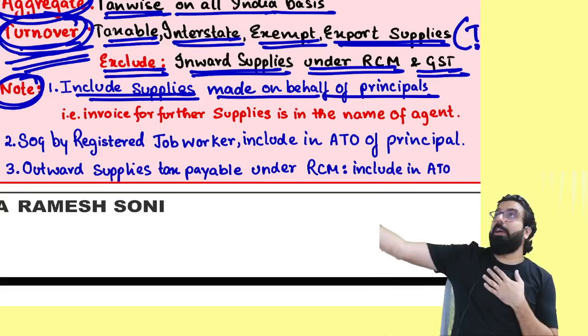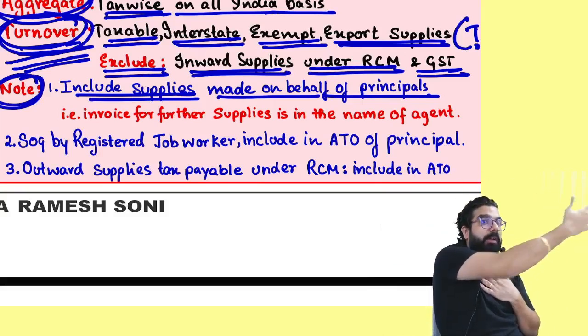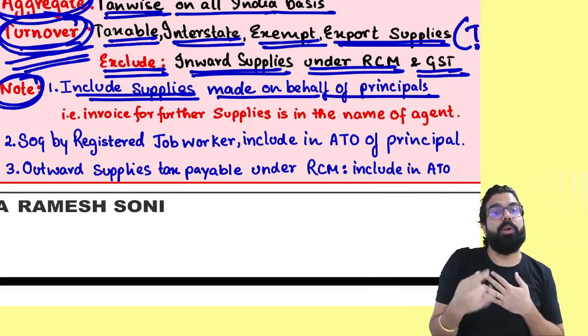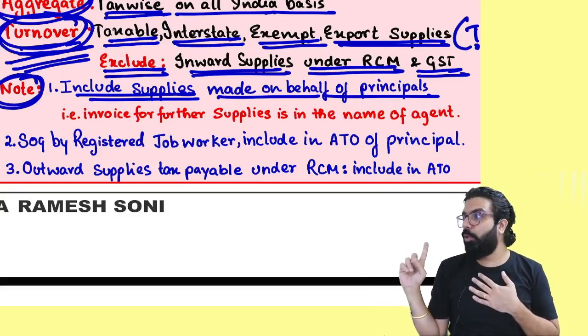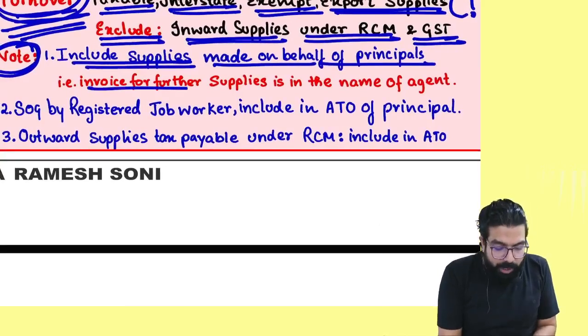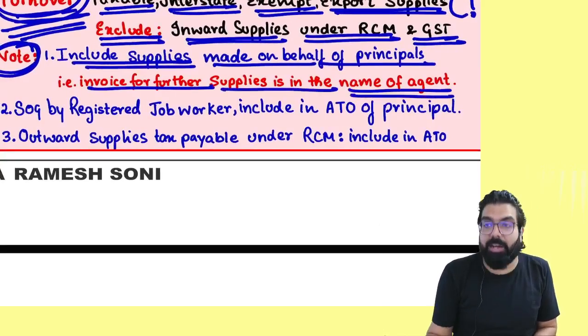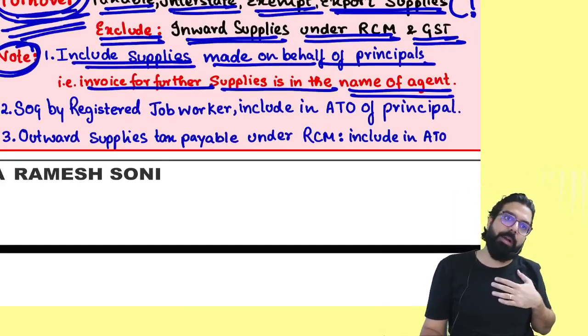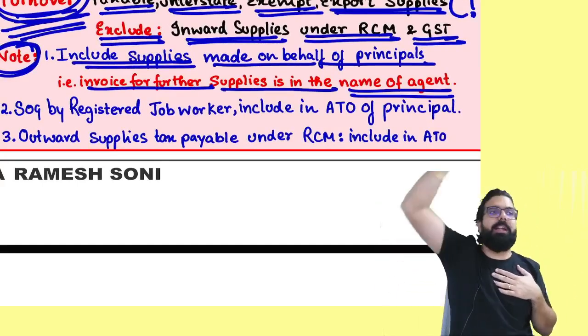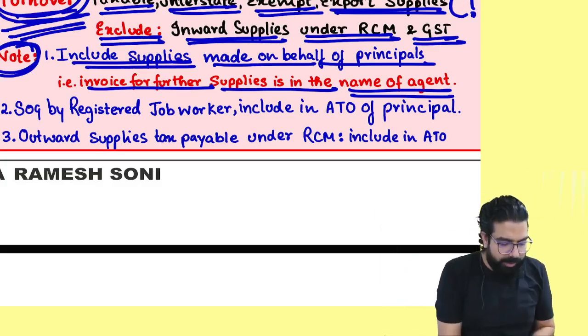Next, the principal gave the invoice directly. I did not give the invoice. Will it come in my turnover or the principal's turnover? Principal's turnover. Can we go ahead, everyone? Next. So the invoice for further supply is in the name of the agent. Always remember one thing. If the invoice is in my name, then it will come in my turnover. If it is in the principal's name, it will come in the principal's turnover. Next.